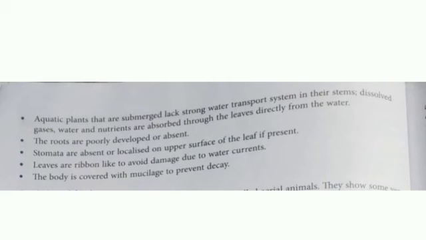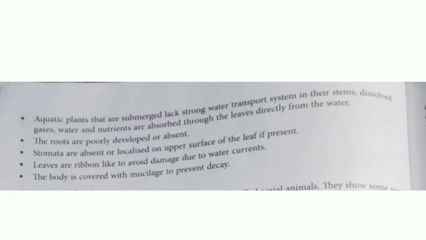Leaves are ribbon-like to avoid damage due to water current. Leaves are ribbon-like, means they are folded type to avoid the water current. Stomata are absent, or localized on the upper surface of the leaf if present. What is the function of stomata? Transpiration. And here there is plenty of water, so no need to transpire because they are submerged in water. So mostly stomata are absent, or if present, on the upper side of the leaves.